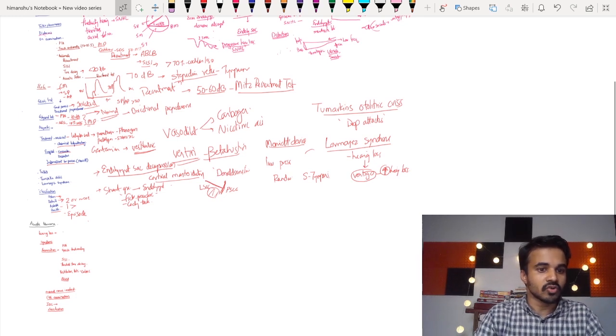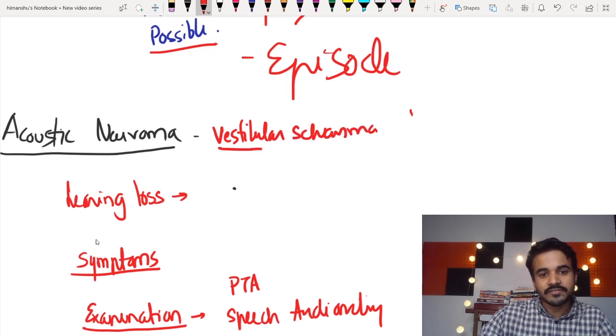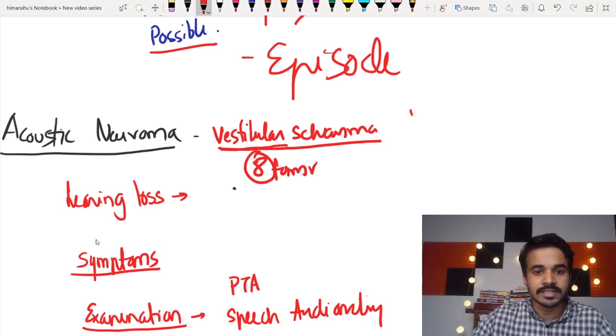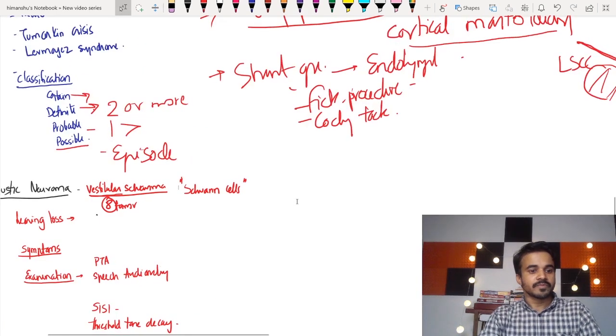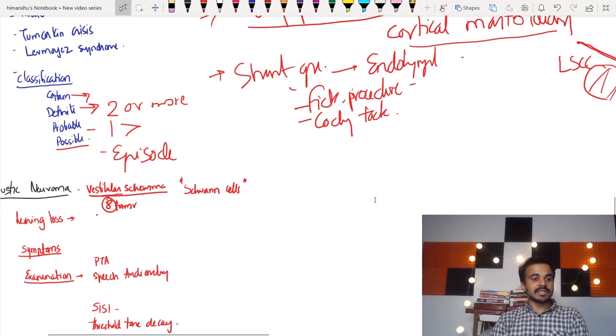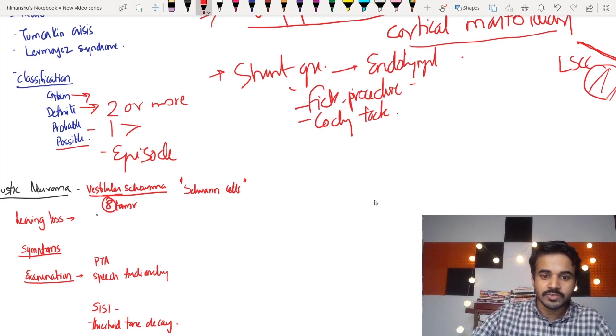So coming to acoustic neuroma. What is acoustic neuroma? The vestibular schwannoma. It's self-explanatory. It's a tumor of the vestibular nerve, or the eighth nerve, arising from the Schwann cells. So how does the patient present? In acoustic neuroma, the presentation depends on the size of the tumor. Usually the patient has hearing loss. The patient usually has a sensorineural hearing loss.